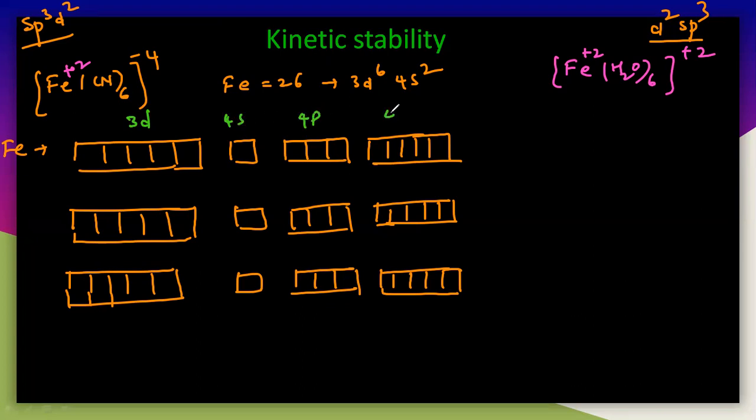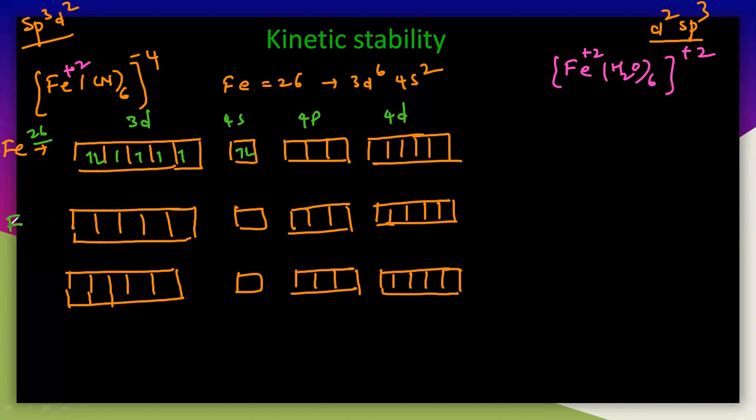This is Fe plus 2, and this is iron with the general electronic configuration, atomic number 26, Fe. You can write it as 3d6 4s2.